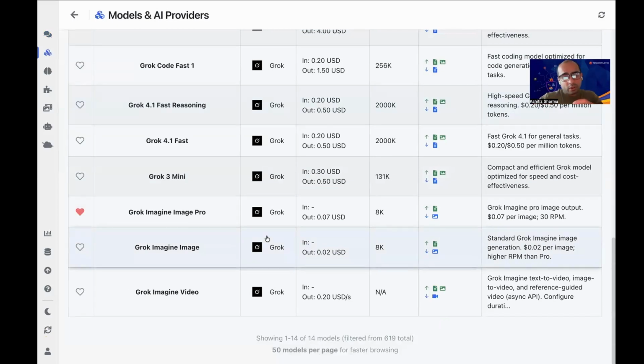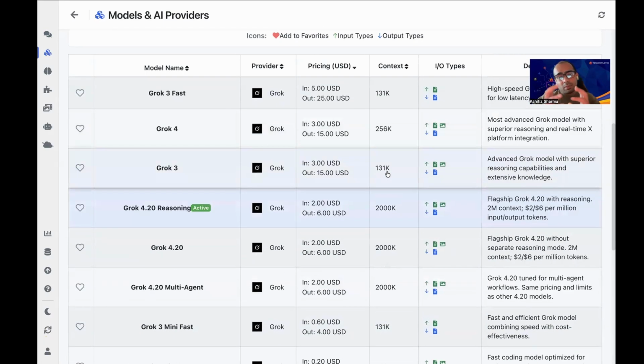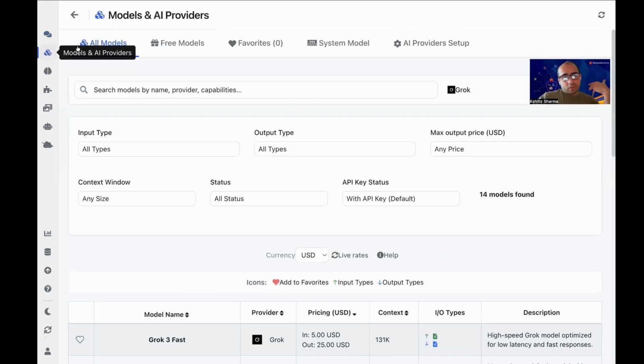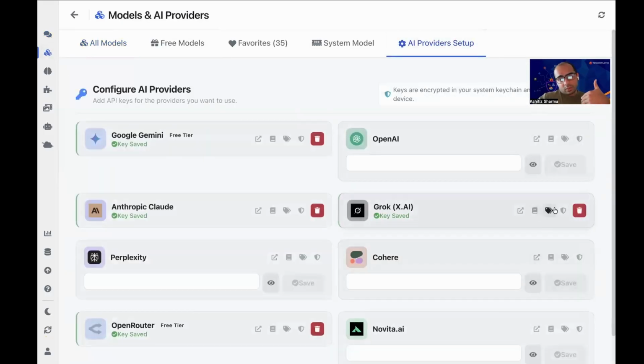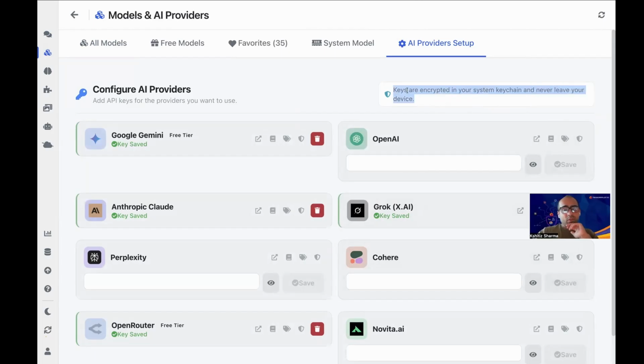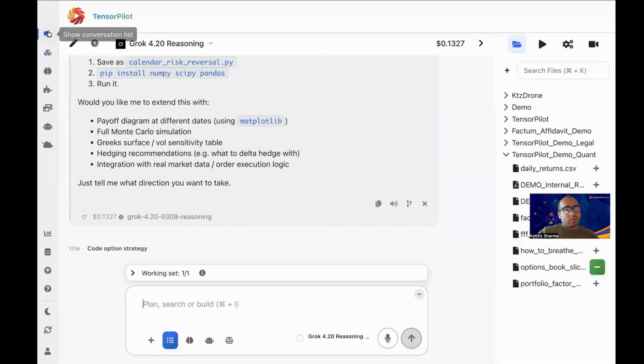And so if you are a hardcore Grok user, you just pay direct API billing. We are not proxying the request for you. TensorPilot installs on your desktop and directly communicates with your API keys. These API keys are stored on your keychain. As you can also see over here, keys are encrypted in your system keychain and never leave your device, right? All your charts, whatever charts you have, are stored in your local DB as well. These are not stored in the cloud.